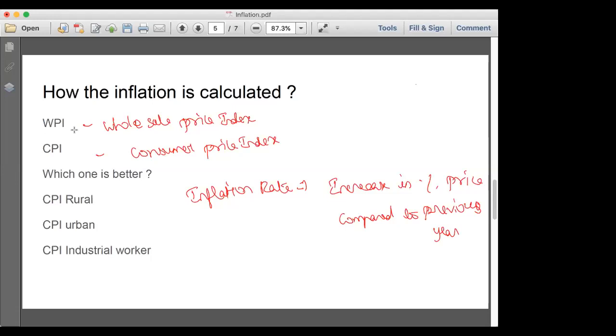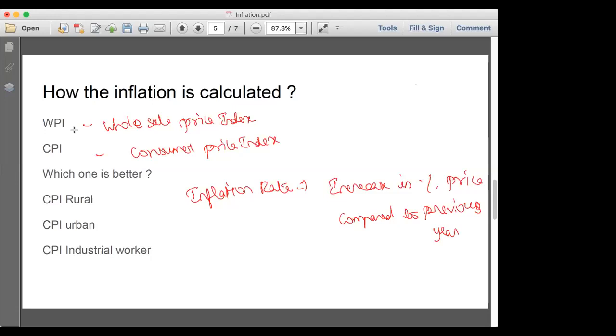So which one is good? For example, if there is a decrease in the wholesale price, it will not decrease the same in the CPI. If we are buying 300 shirts, that's the wholesale price rate. When there is a decrease in the price, do you think the trader will decrease the selling price also? No, he will earn his own margin, so there won't be any decrease in the CPI consumer price.